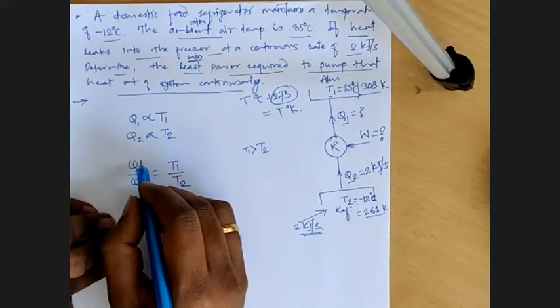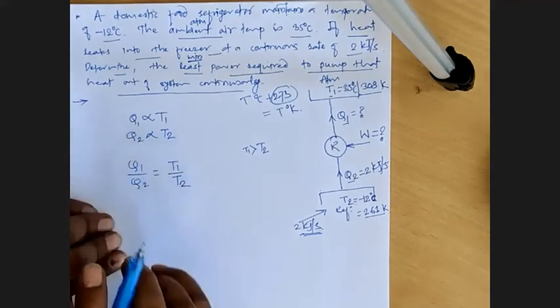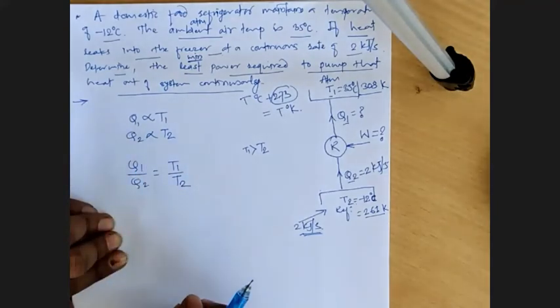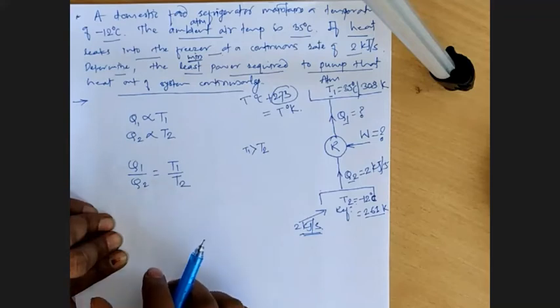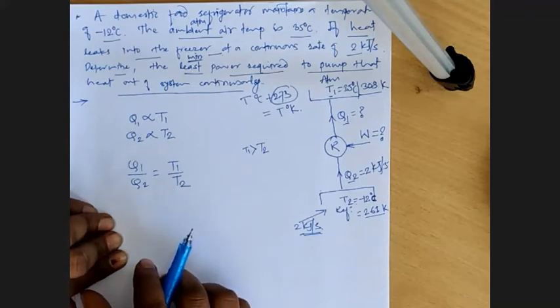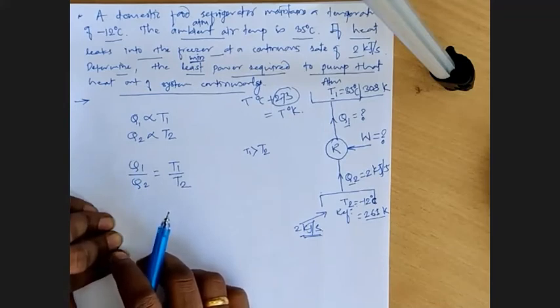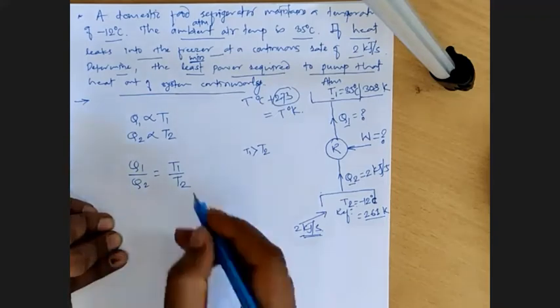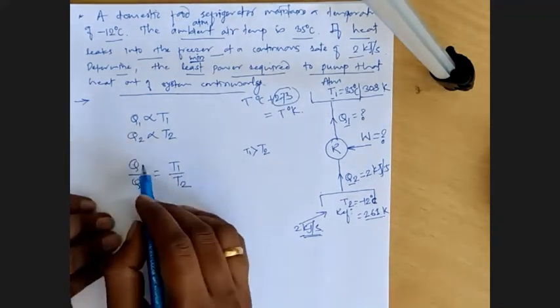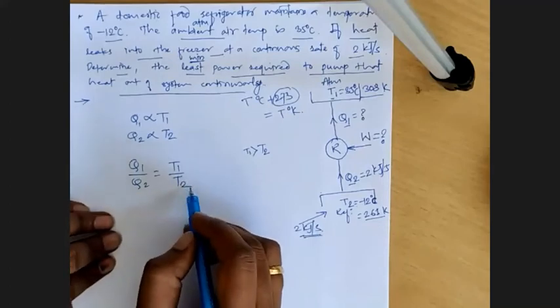Yes, somebody was saying something. In a heat engine also it is proportional, Q1 is proportional to T1 everywhere. That is the function of the thermal reservoir: the heat transfer will be proportional to temperature. Is that fine, Pradeep? Okay, so Q1 by Q2 is equal to T1 by T2.